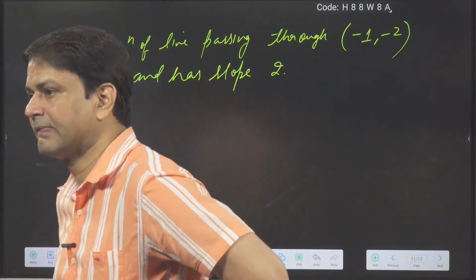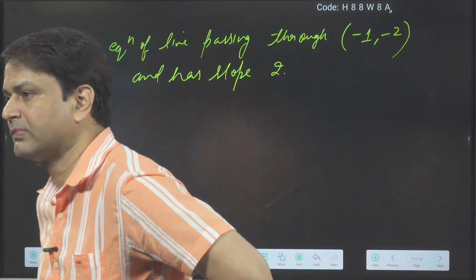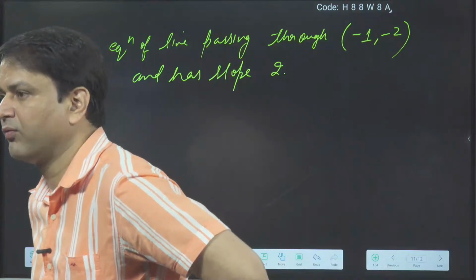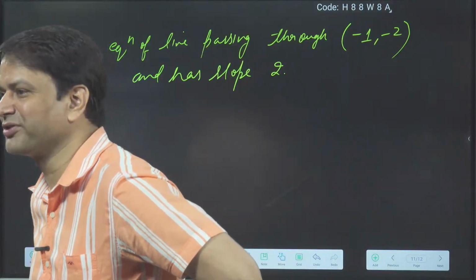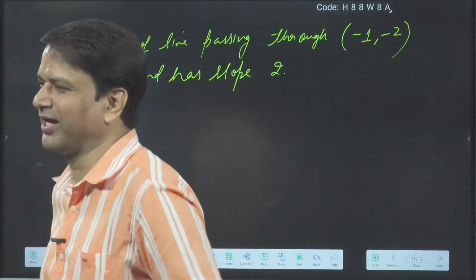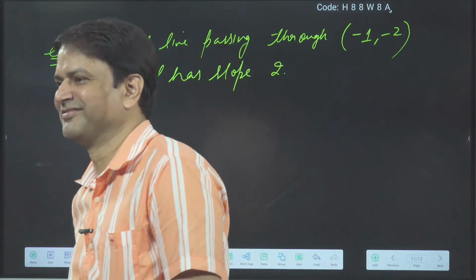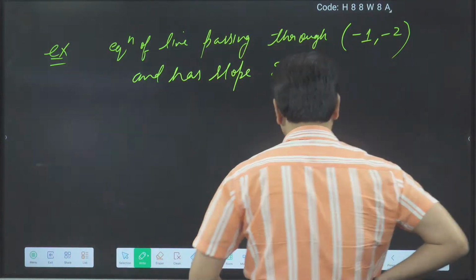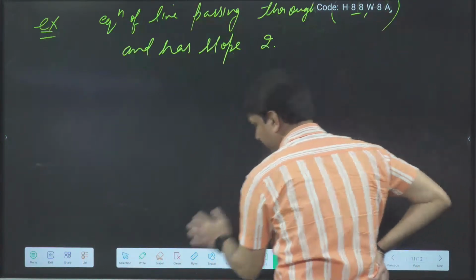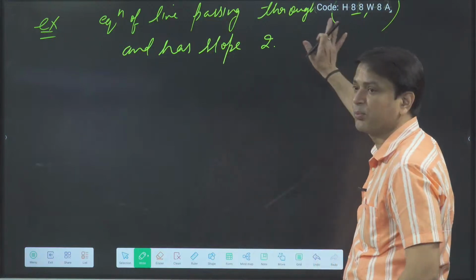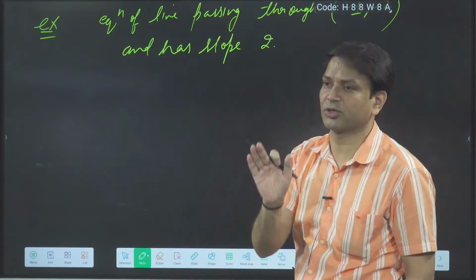Anybody? On the left-hand side you have to write y, and what is m? The point I gave, the line is passing through the point x1, y1.